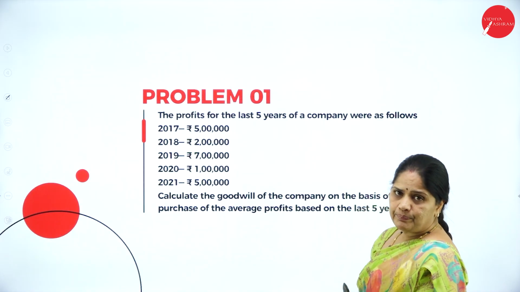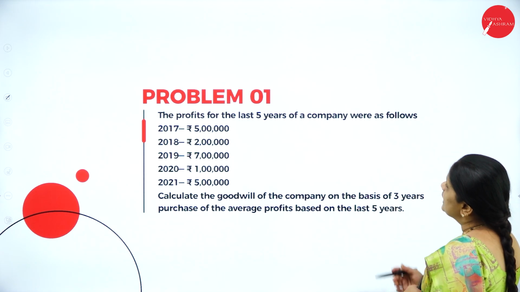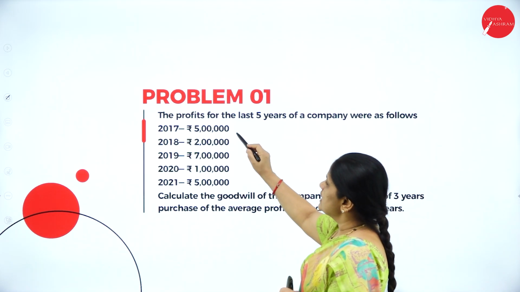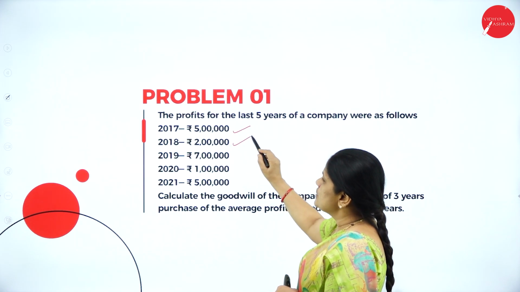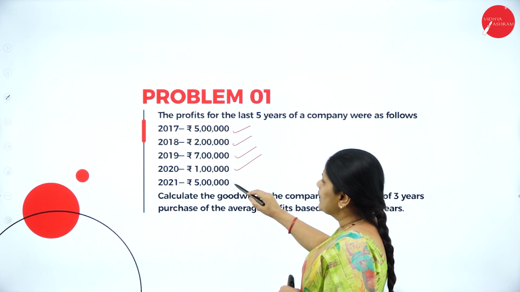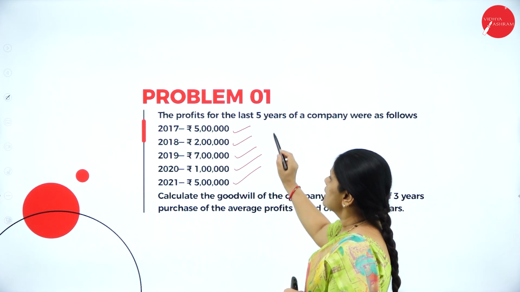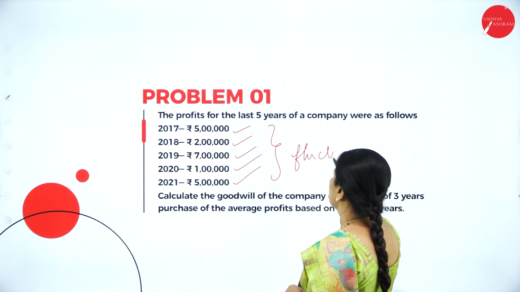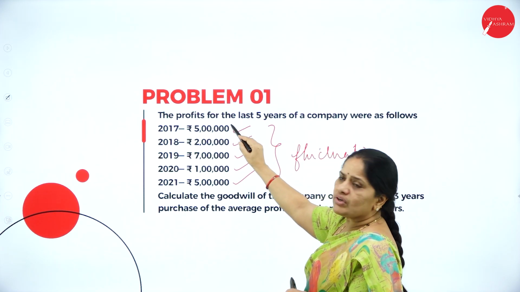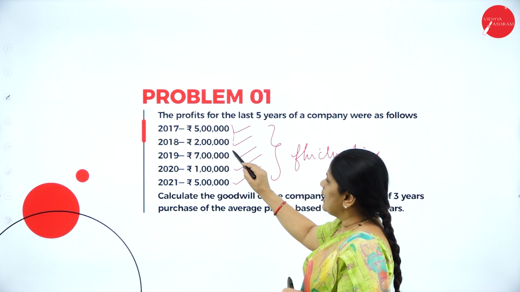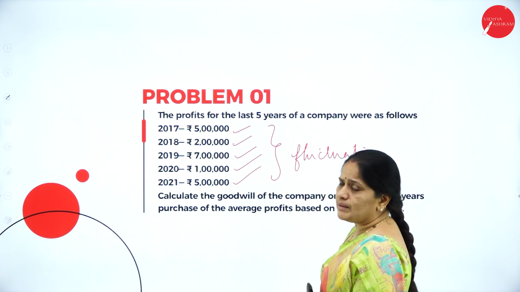Now, we have a problem here. The profits for the last 5 years of a company were as follows: in 2017, 5 lakhs; 2018, 2 lakhs; 2019, 7 lakhs; 2020, 1 lakh; 2021, 5 lakhs. You can see that the profits are fluctuating. It was 5 lakhs, reduced to 2 lakhs, then increased widely.